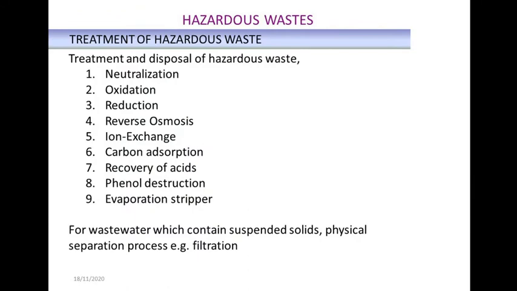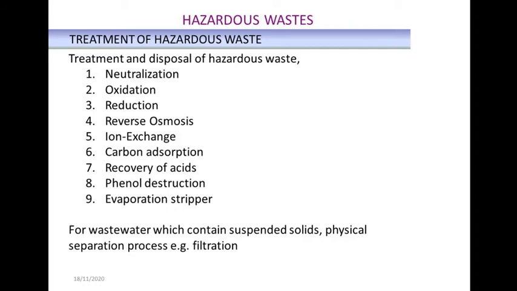So what are the different treatments of hazardous waste? As we already classified hazardous waste into different types and characteristics, the second type is non-hazardous solid waste. This non-hazardous waste is also classified into two types: biodegradable waste and non-biodegradable waste. The major contributors to biodegradable waste are fruit processing, cotton mills, paper mills, sugar mills, and textile factories. All these wastes are biodegradable in nature, so this is called biodegradable non-hazardous waste.